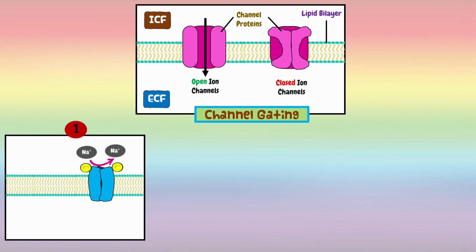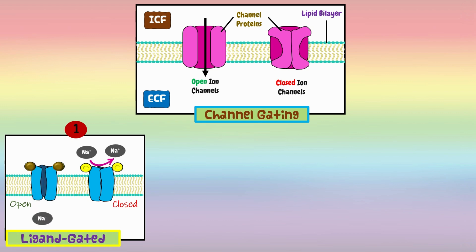First, the channels are closed, and ions cannot pass through them. But the binding of specific molecules to channel proteins may directly or indirectly produce either an allosteric or covalent change in the shape of the channel protein. A molecule that binds to a protein like this is called a ligand. Such channels are therefore termed ligand-gated ion channels, and the ligands that influence them are often chemical messengers, such as those released from the ends of neurons onto target cells.